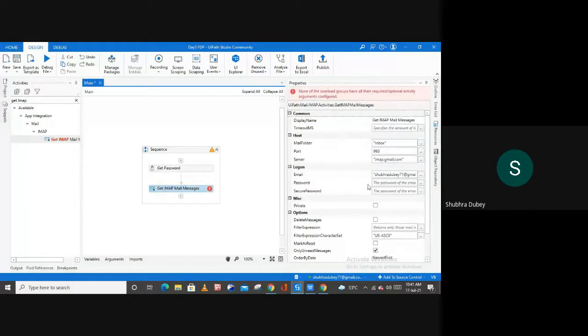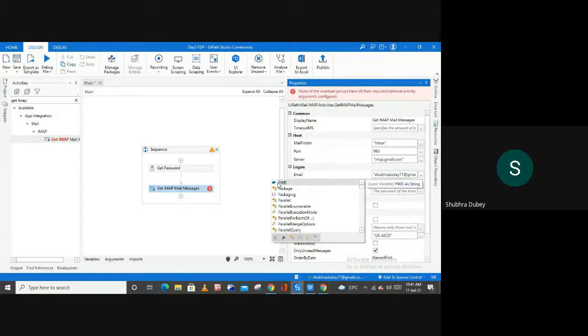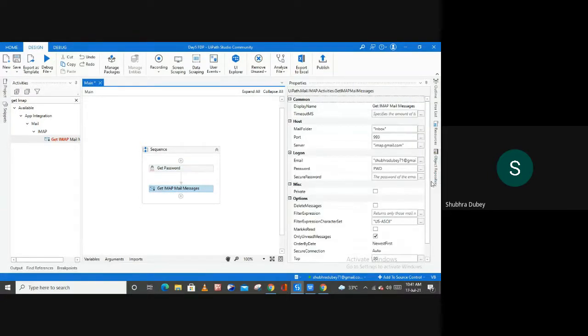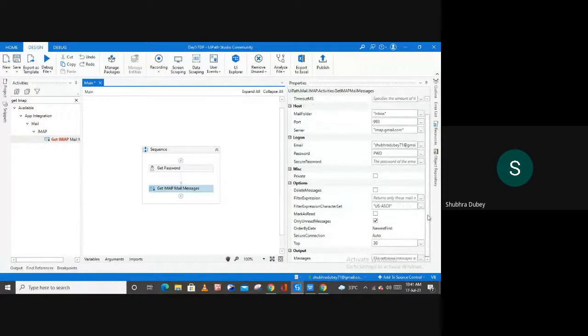Now, the next thing which we have to fill here is the password, and I have created one variable for my password. So this is the variable coming from this activity, get password, right? Now let me see what is the next property which you can fill here. If you want to delete messages from this account, you can check this option. I'm not going to check this option.